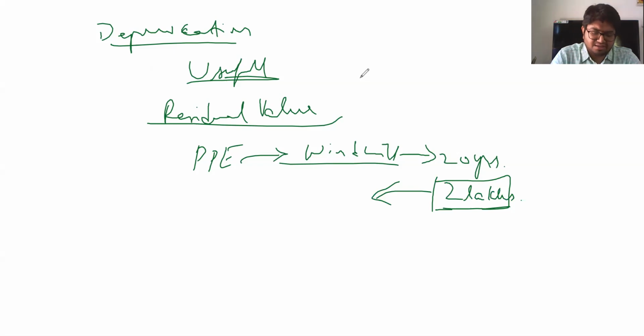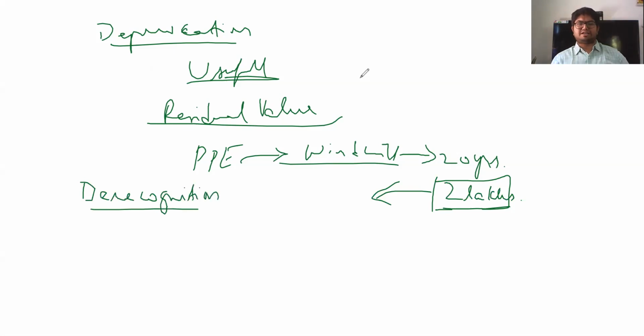Apart from this, there is something called derecognition. What does derecognition mean? Derecognition means, when do we take this asset off our books of accounts? Number one, when you sell it off, you derecognize the asset.